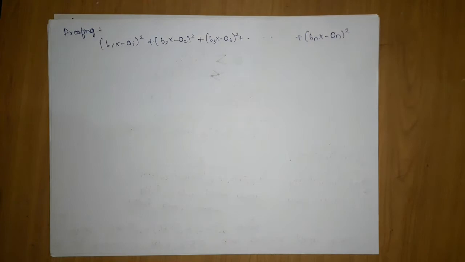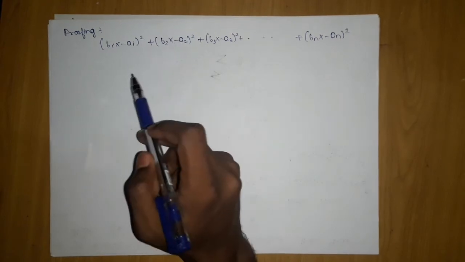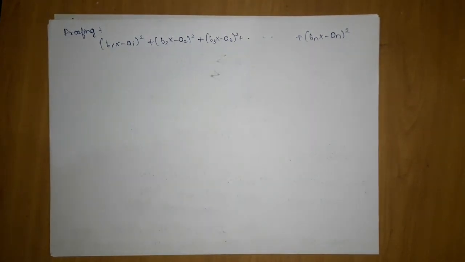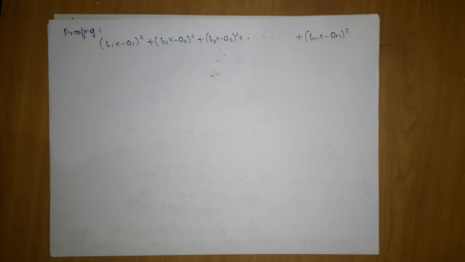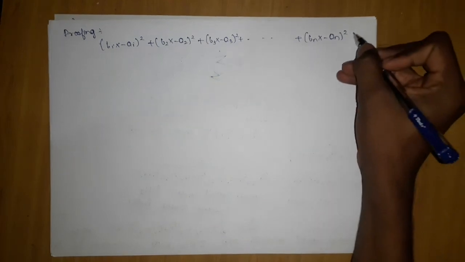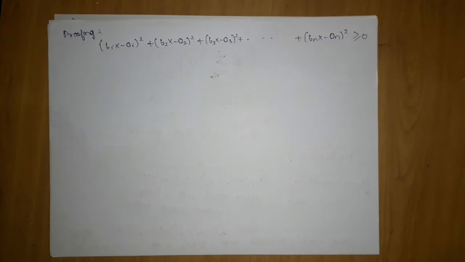What can you say about this function? Every term (b x minus a) is squared, so it is a sum of squares of the terms following this order, and it is always greater than or equal to 0.